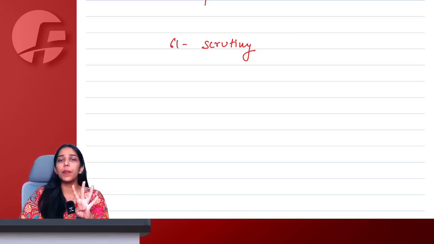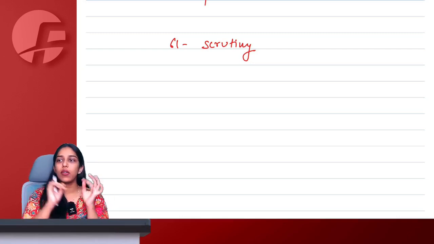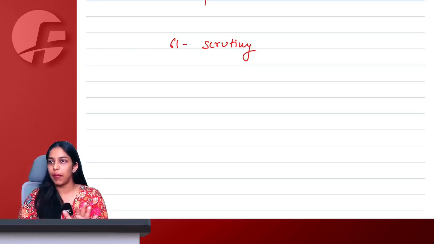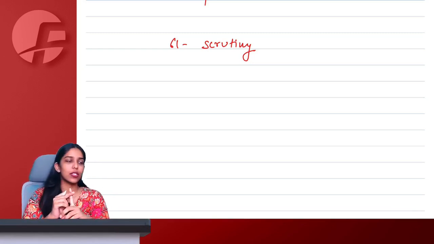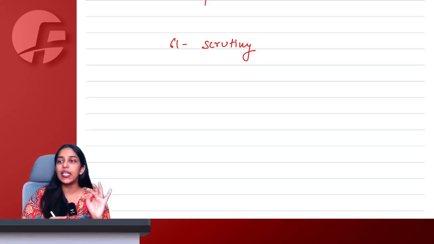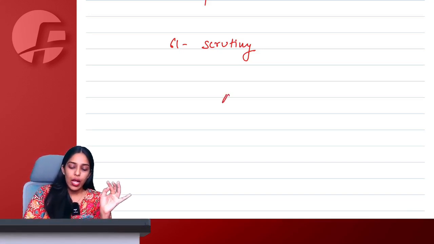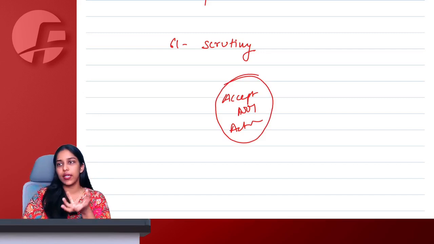Now there can be 4 possibilities in your reply. Either you pay the differential amount, saying sorry, accepting your mistake, matter over. Paying the differential amount, interest, penalty, whatever is applicable, and the matter is closed. Or I accept that yes, there is a mistake, but I am not taking any action. Then what happens? I am accepting the discrepancy, but I am not taking action. This is a situation where the case remains open.